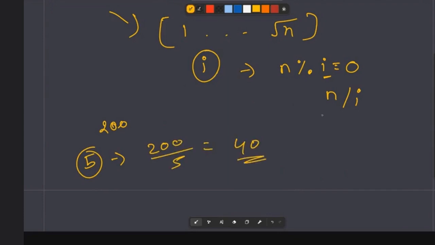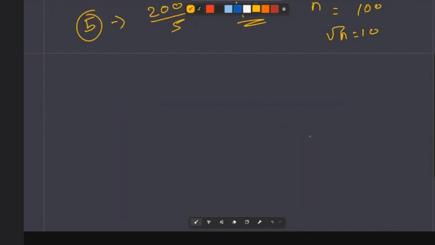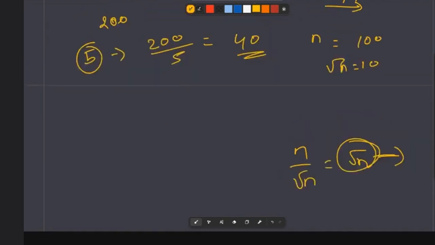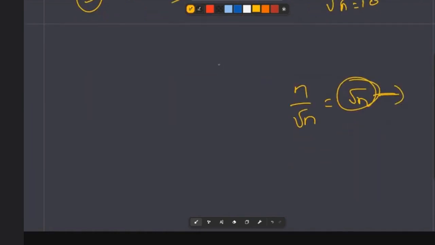For any number the same rule will apply except for root n. Let's say n is a perfect square, for example 100, then root n will be 10, and n divided by root n will be root n again. So we are just repeating the number, so we can handle this case explicitly, and for all other numbers we can proceed using the same logic. So you see how much improvement we are getting just by using plain mathematics.